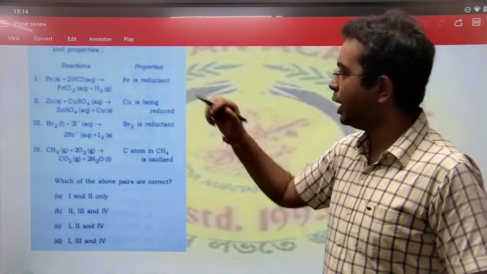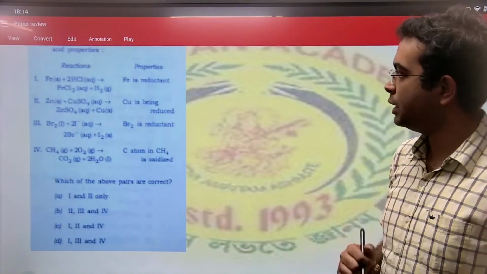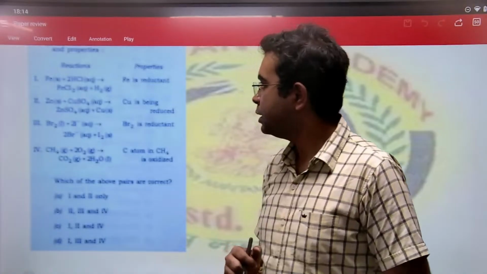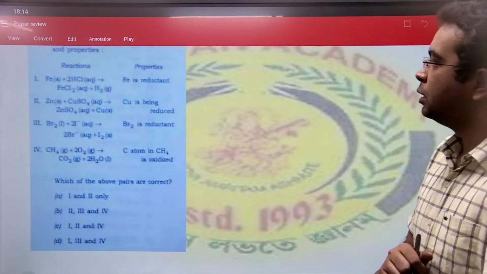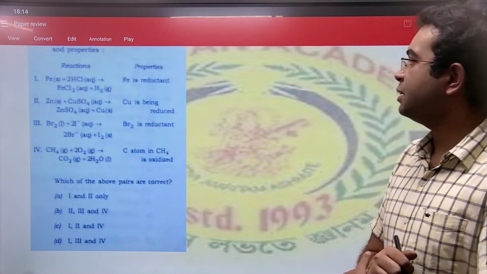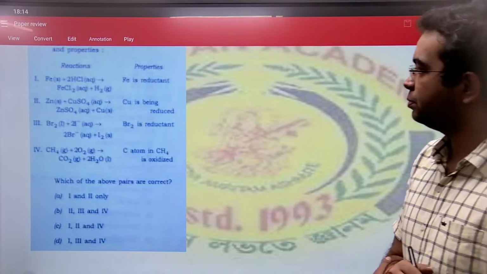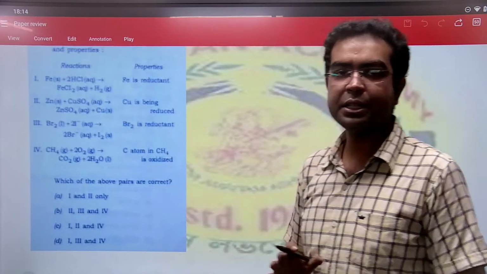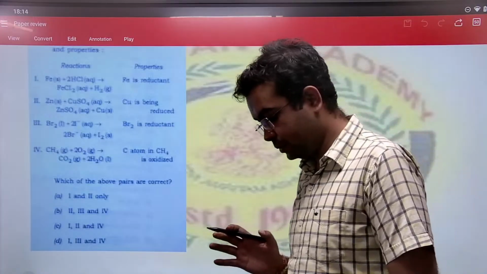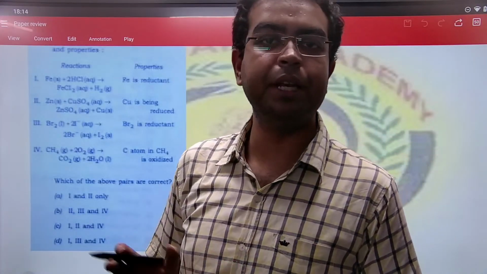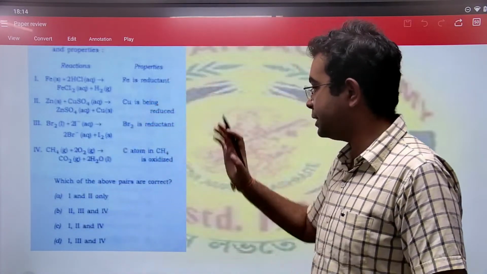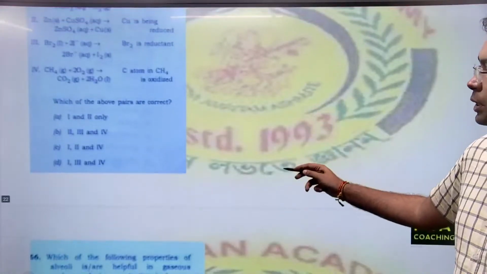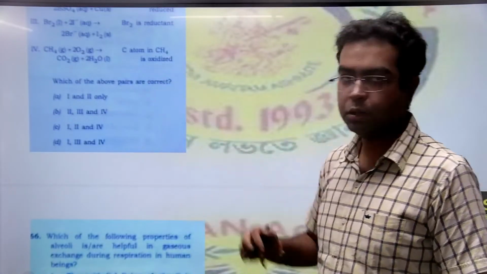But if you look at option 1, in fact, if you look at statement 1, iron is not necessarily acting as a reductant. Why? Because the hydrogen is already there, it is already H2 here. Iron is not taking the hydrogen away, and iron is not giving oxygen to it. So iron is not acting as a reductant. The correct option is option B, 2, 3, and 4.